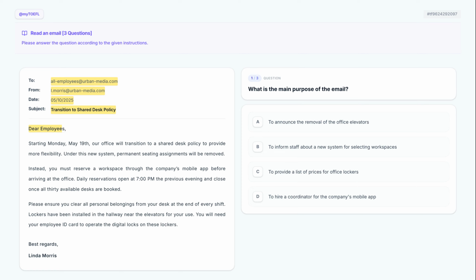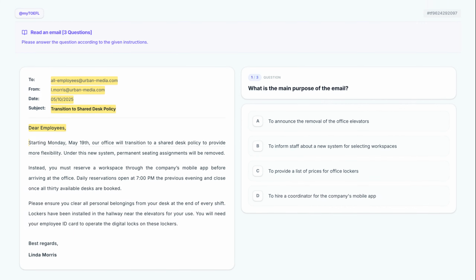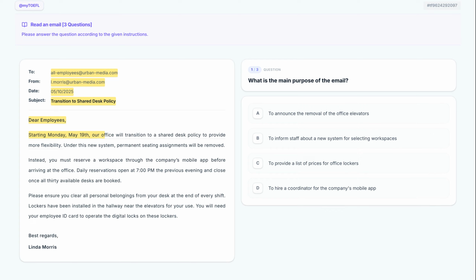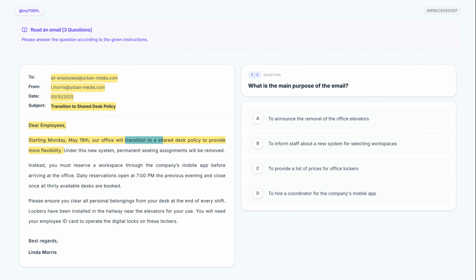Dear employees. The greeting, Dear employees, is professional and inclusive. This formal tone is typical for official policy updates sent to an entire staff. Starting Monday, May 19th, our office will transition to a shared desk policy to provide more flexibility. The text begins by announcing a transition to a shared desk policy to increase flexibility. Notice the use of starting Monday, which sets a clear timeline for when this change takes effect.